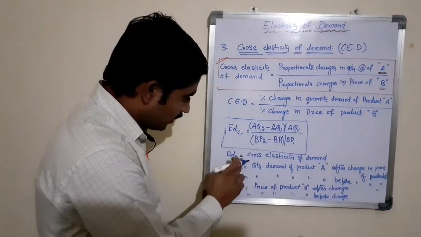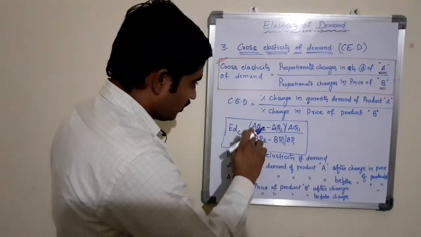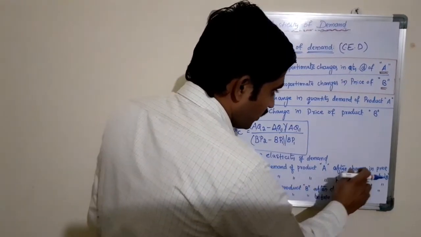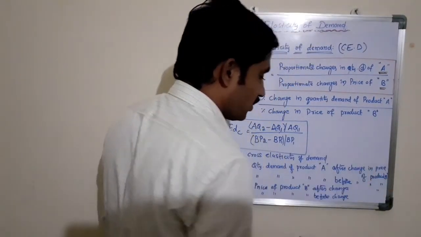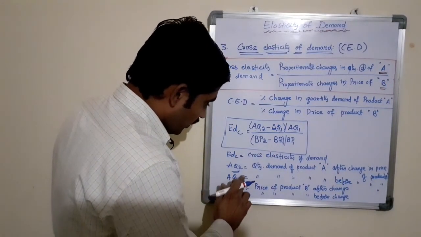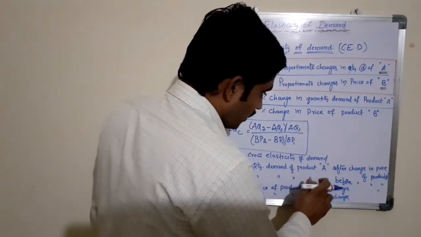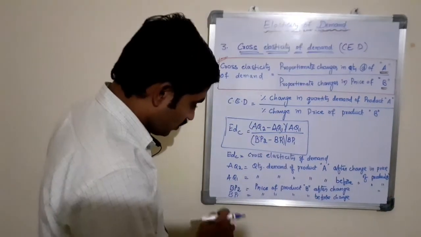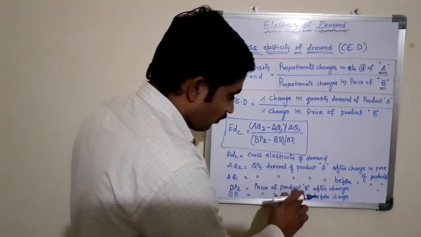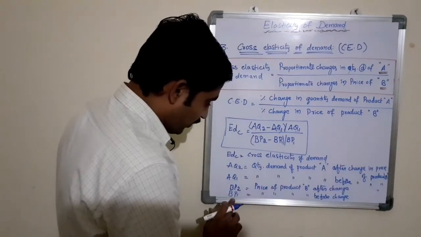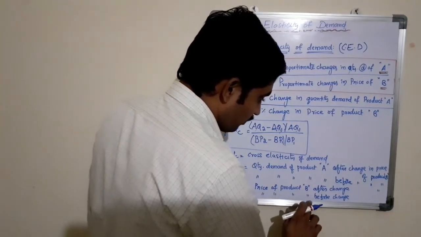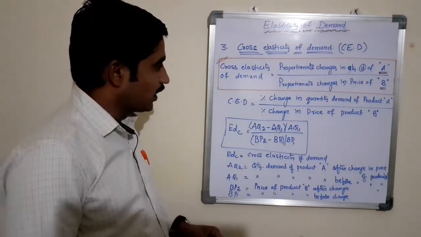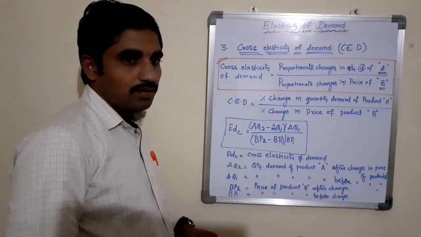What is EDC? EDC is cross elasticity of demand. AQ2 is quantity demand of product A after changing the price of product B or substitute good. AQ1 is quantity demand of product A before changing the price of product B or substitute good. BP2 is the price of product B after change. BP1 is the price of product B before change. So this is the formula which is used to calculate cross elasticity of demand.